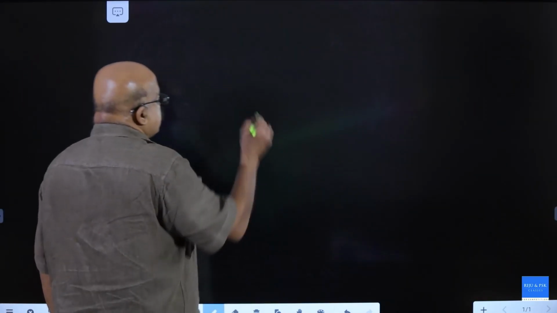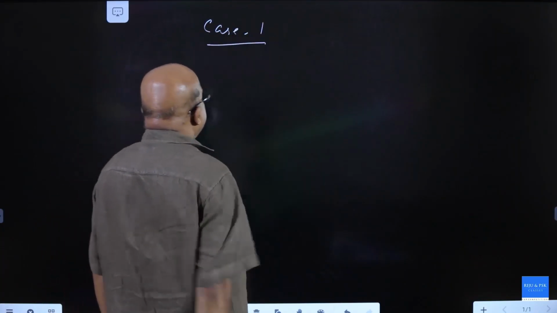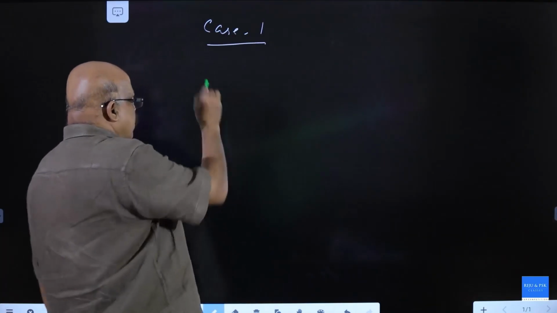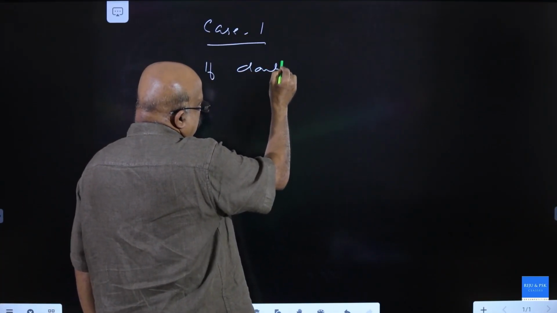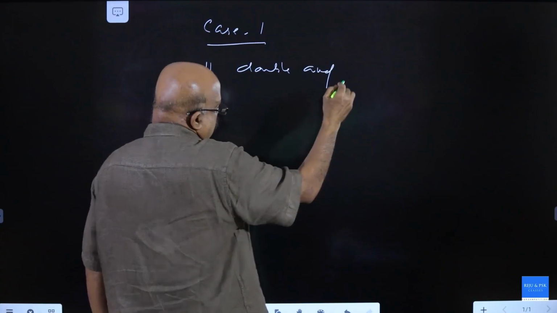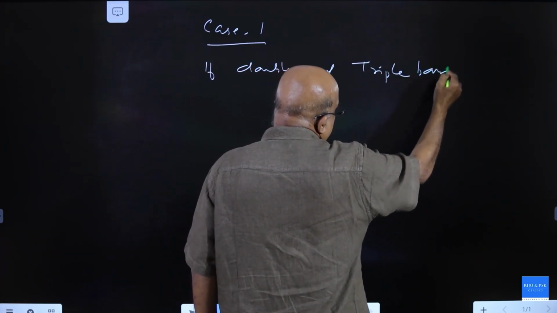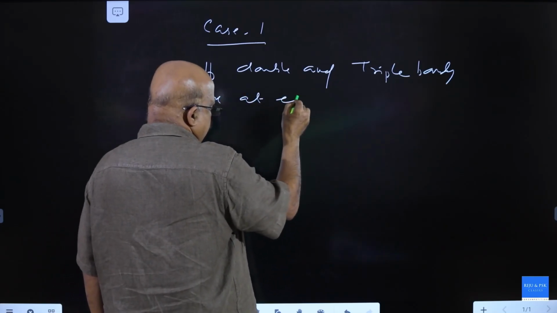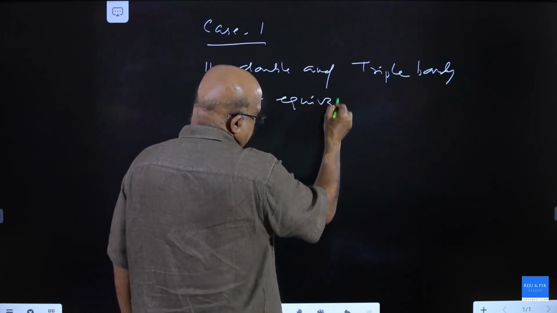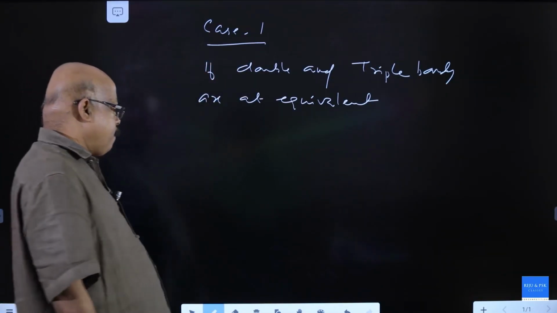There are 2 cases. Case 1, if double and triple bonds are at equivalent positions.